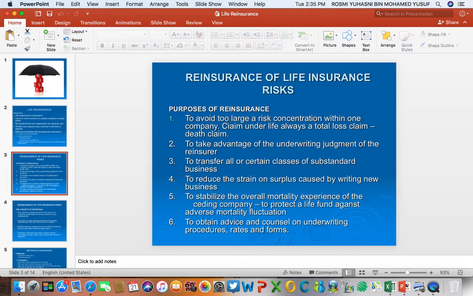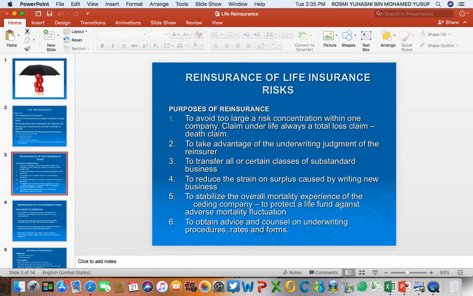There is no such thing as 50% dead or 80% dead or 10% dead. When it comes to death, it is a total loss. So if, let's say, in a month there are 10,000 deaths, it will cause difficulties to the life insurer. That is why they need reinsurance cover.